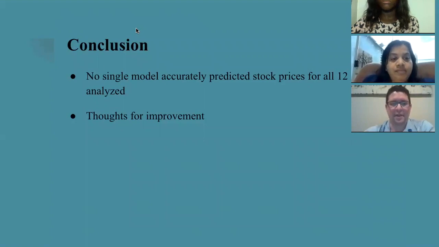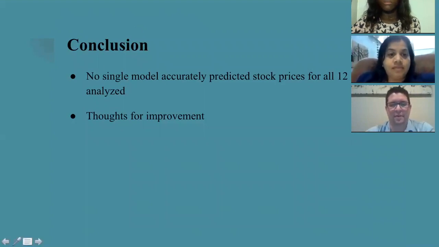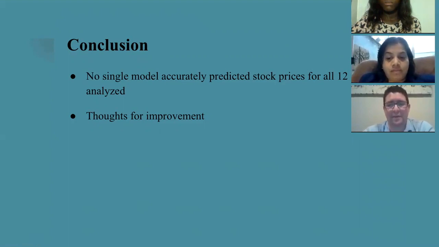So initially, we believed we could create a single model that would predict stock prices accurately, but after creating three different models, we concluded there is no single model that accurately predicts stock prices for all 12 stocks. Each stock had a different model that explained its price better than the other two. The stock data is dynamic, and there may be more research required to find better ways to optimize the predictions. We would like to take this research further to see how stocks in the same category affect each other's prices and determine if we're able to predict a stock's price from the previous closing price of a competitor.